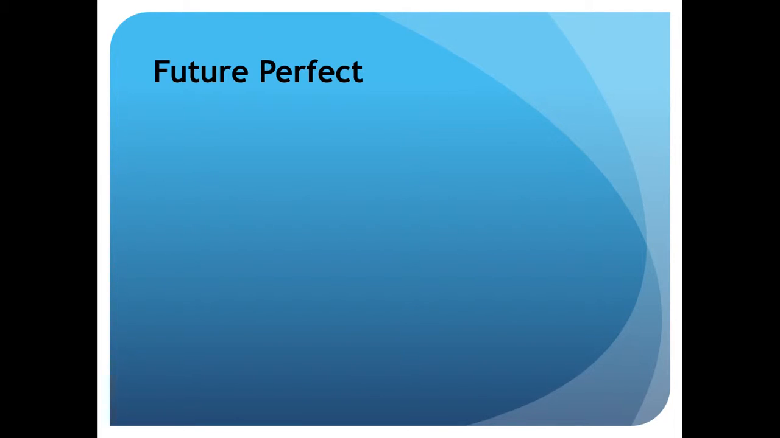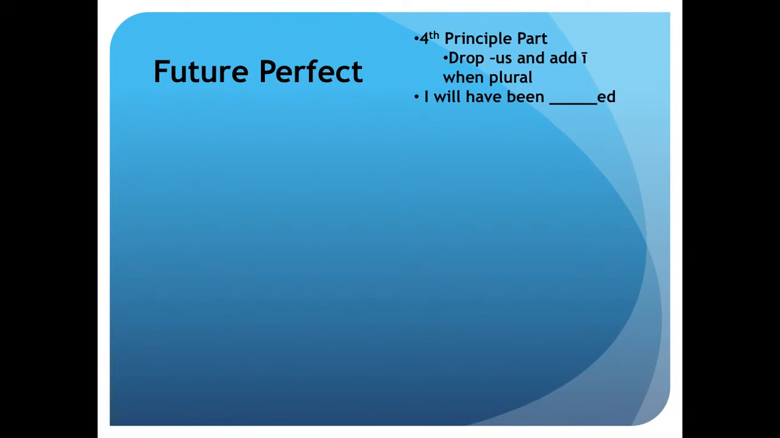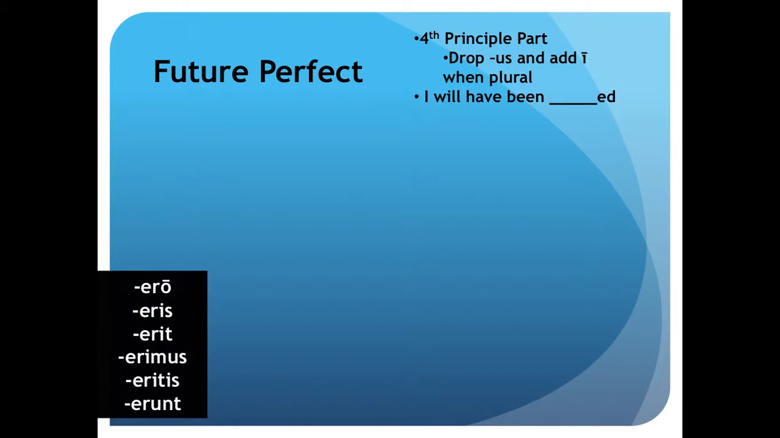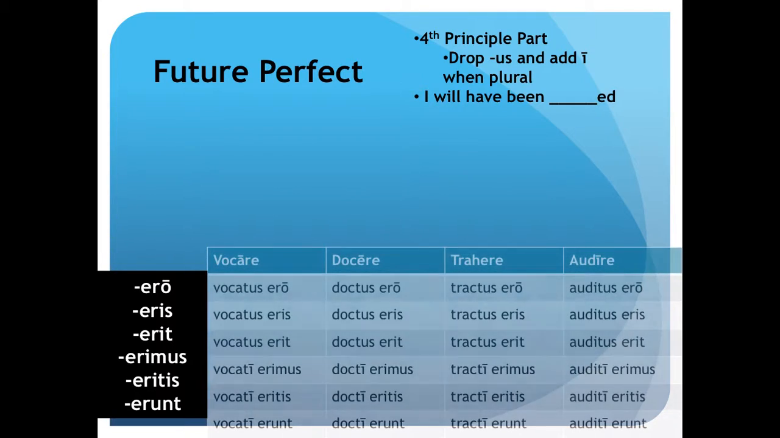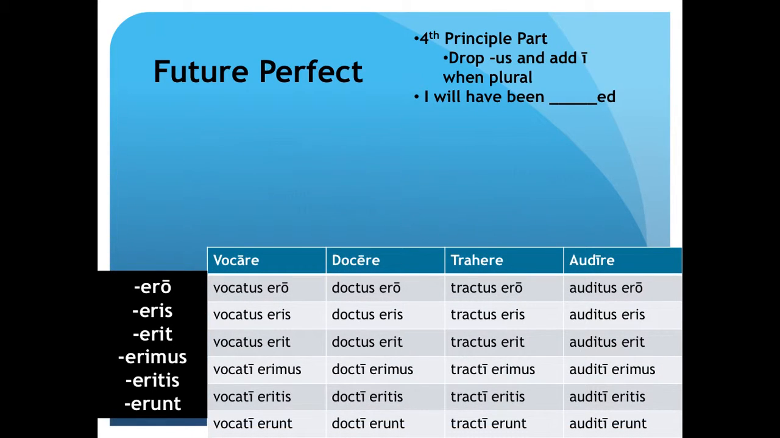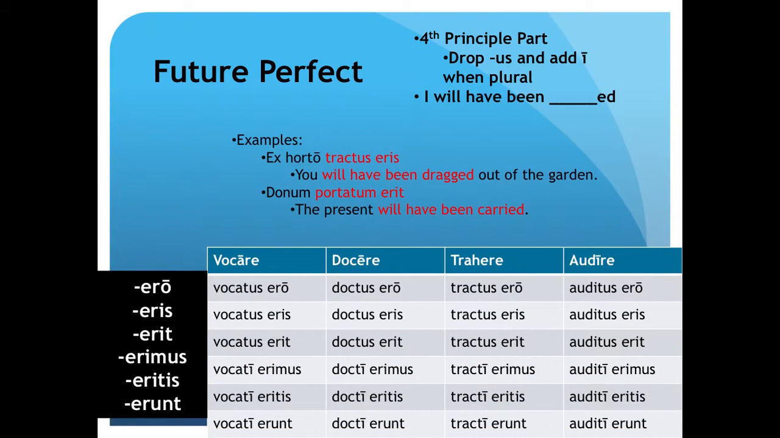Lastly, the future perfect. In order to create the future perfect, you take the fourth principal part. Once again, the US is dropped and a long I replaced when it is plural, and it translates to "I will have been blanked." The endings used are ero, eris, erit, erimus, eritis, and erunt. Here's the conjugation chart and some sample sentences.